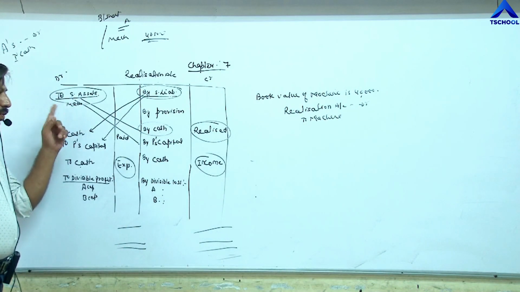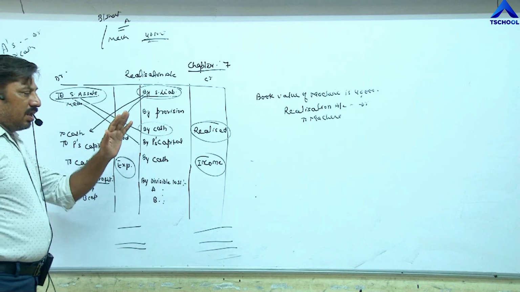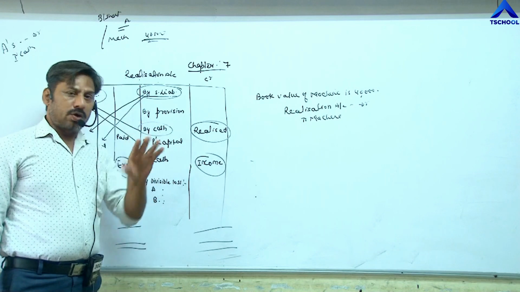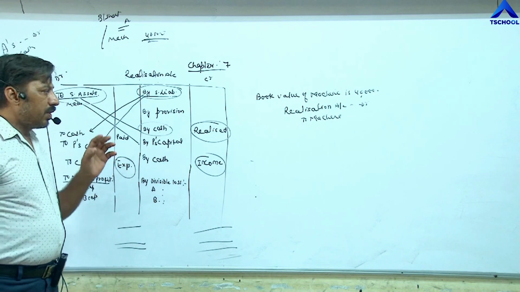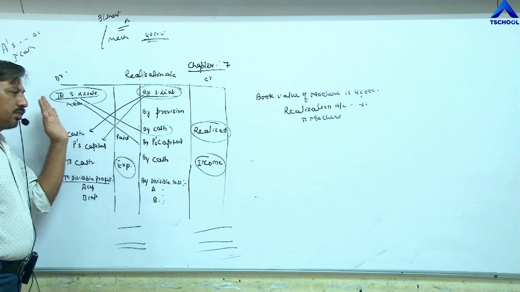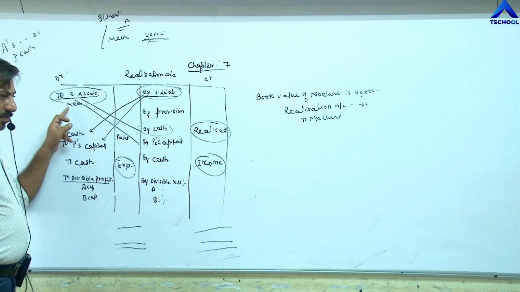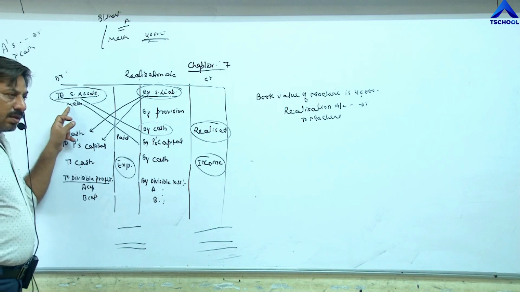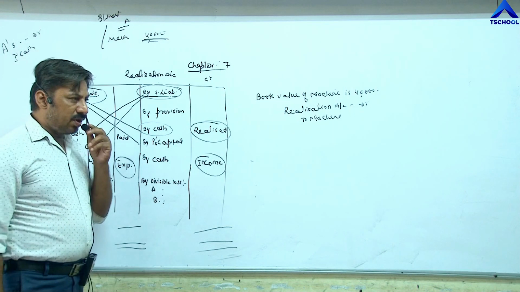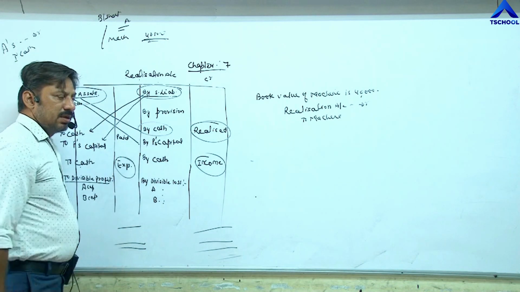Now once any asset is recorded on the debit side, try to understand, assets or liabilities, but right now concentrate on assets. Once any asset is recorded here, whether information is given or not, we have to pass a second entry.